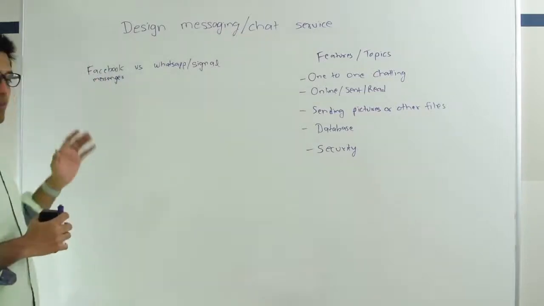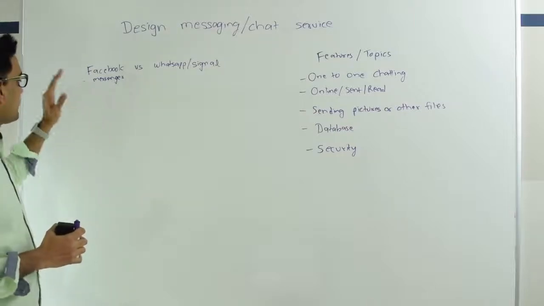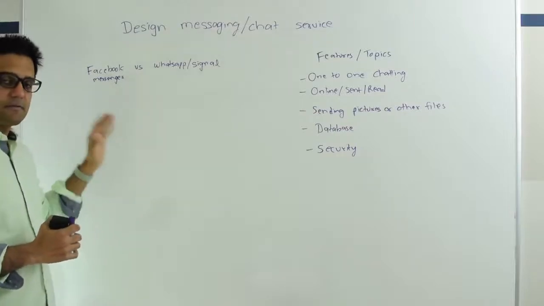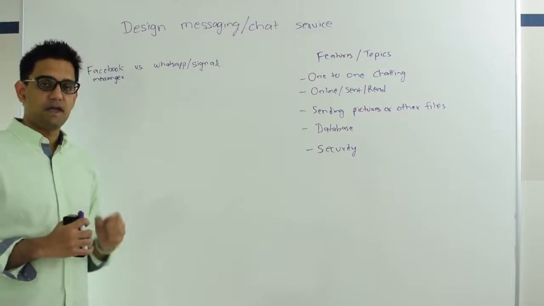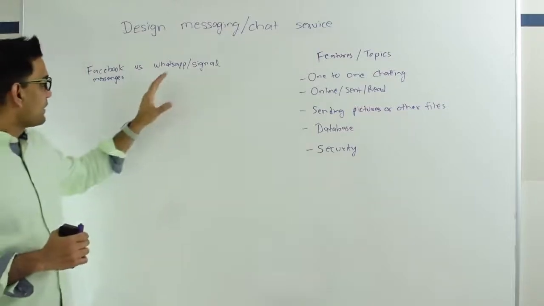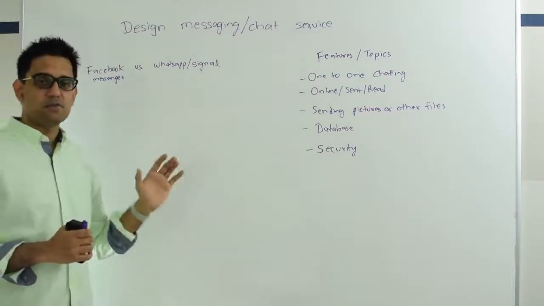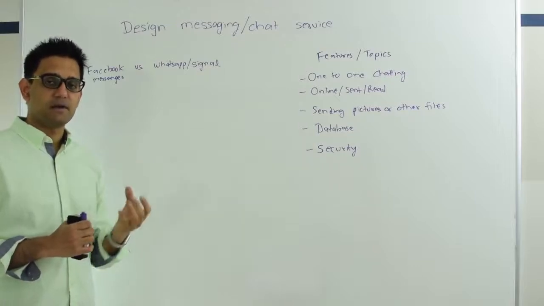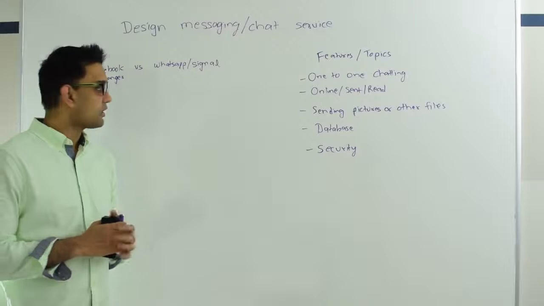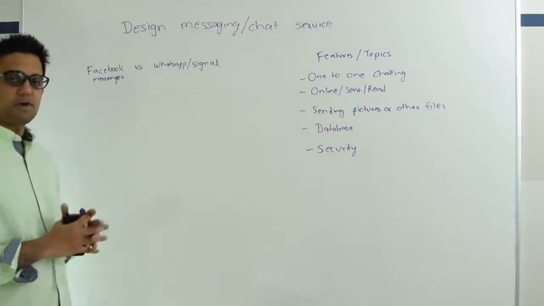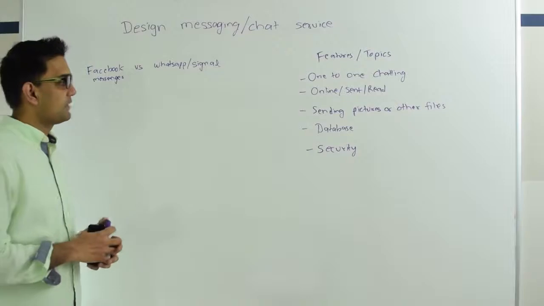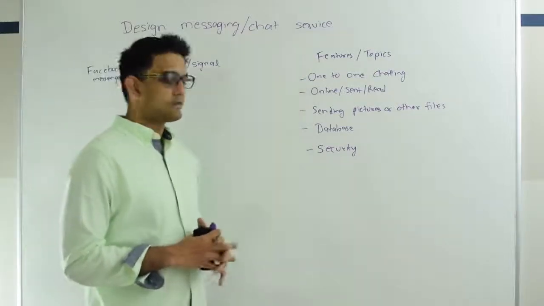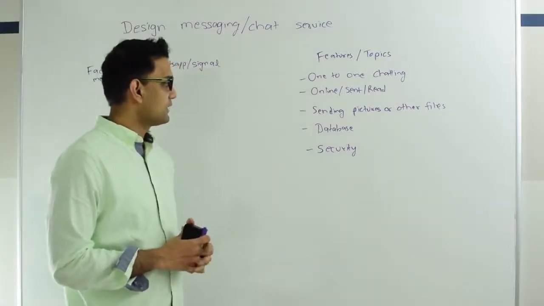One more subtle difference is that with Facebook Messenger, if Facebook wanted, they could read those messages unless you turn on end-to-end encryption. While WhatsApp or Signal has end-to-end encryption, which means that the middle tier or the services in between cannot read your messages. So what we are going to design today is more like Facebook Messenger and less like WhatsApp or Signal.